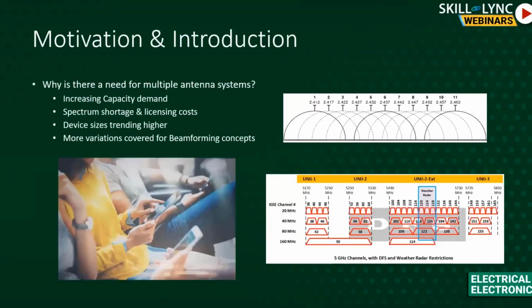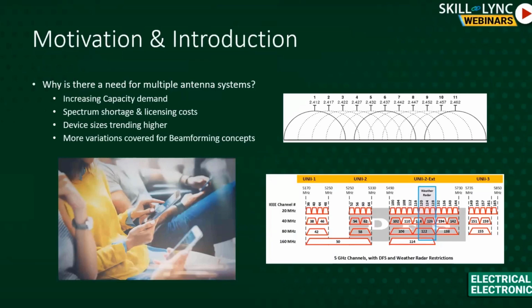A quick motivation introduction to this topic on MIMO is there's always an increasing capacity demand, as new technologies come up. Currently we are trending towards 5G. If you see the fundamental need there is increasing demand. We're just not able to support all the demand that is being consumed by people now. And as you know, we all have a spectrum shortage. These devices work in a limited spectrum range.